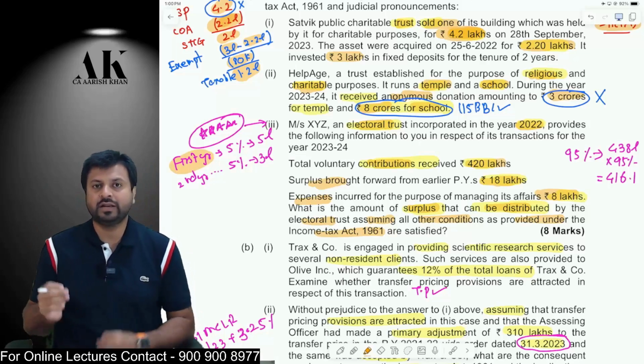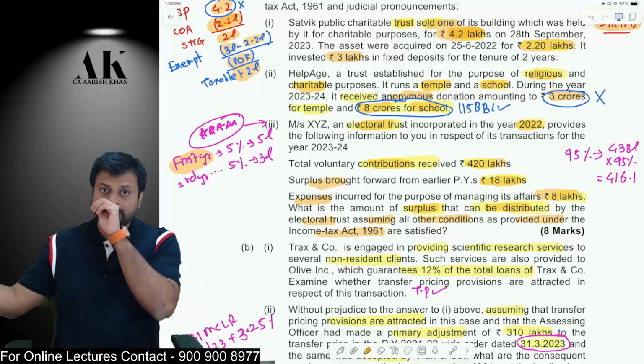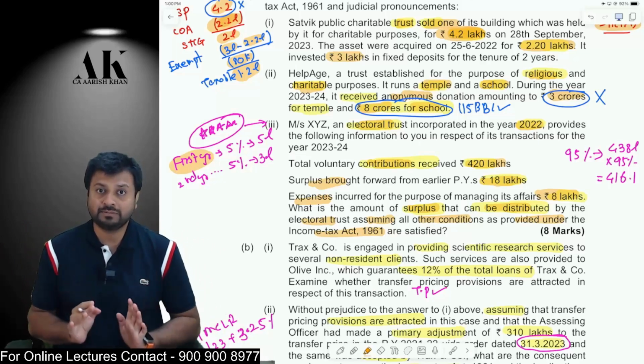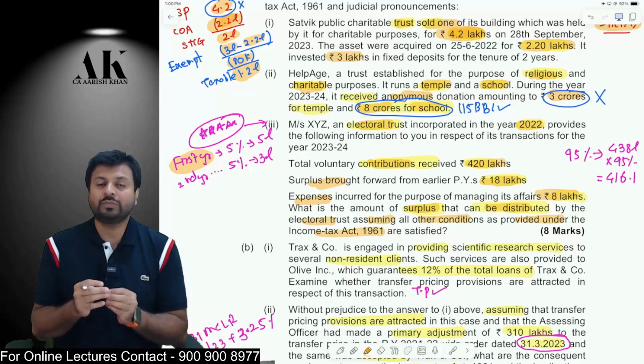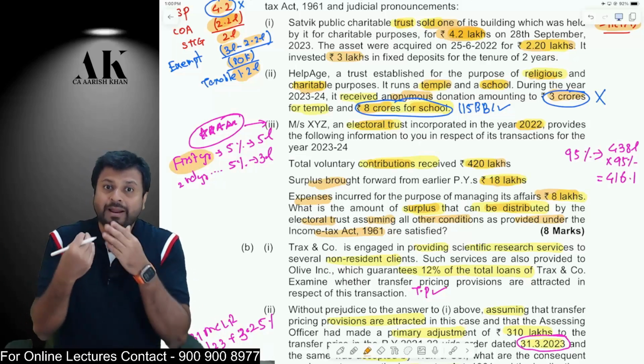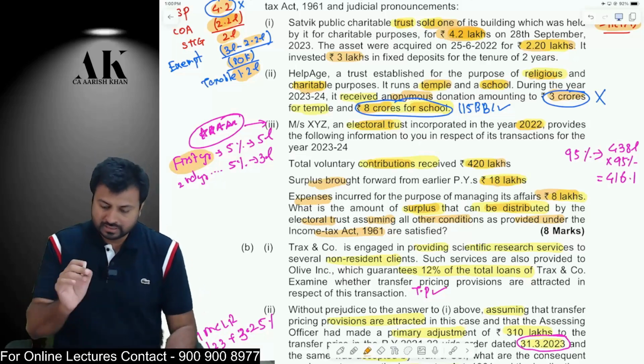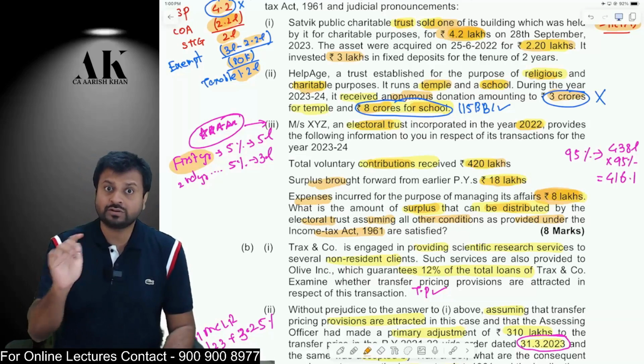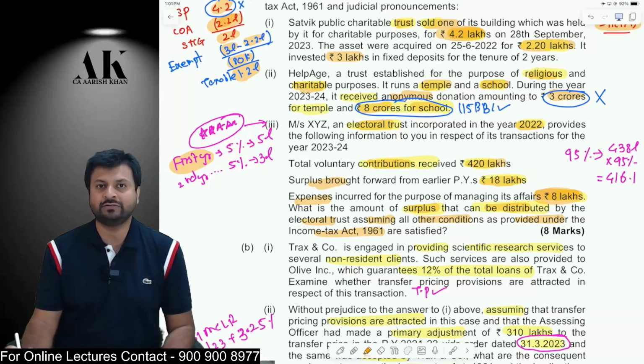Again, the first point: whatever donation they have received, including the surplus of last year, of that 90% should be distributed. But you also need to see how much is allowed to be used for managing the affairs of the electoral trust. They have used 8 lakh rupees. Are they allowed to use 8 lakhs? For that also there is a provision, a separate rule made by the central government.